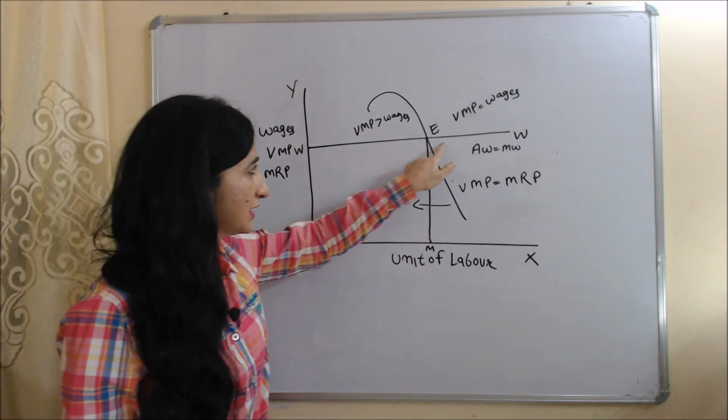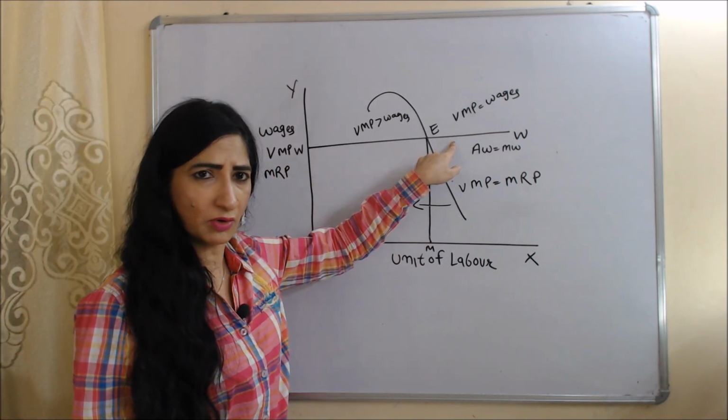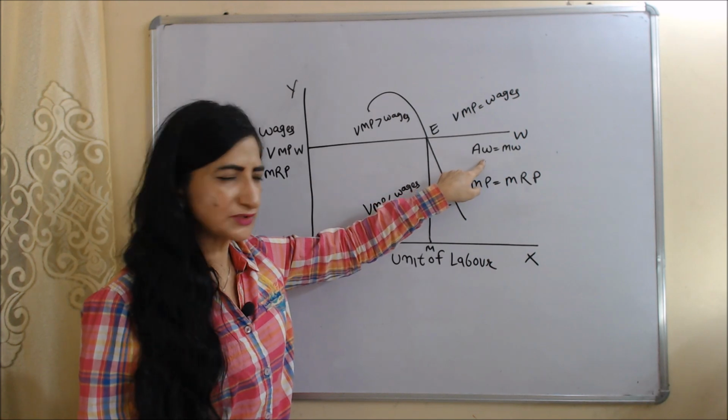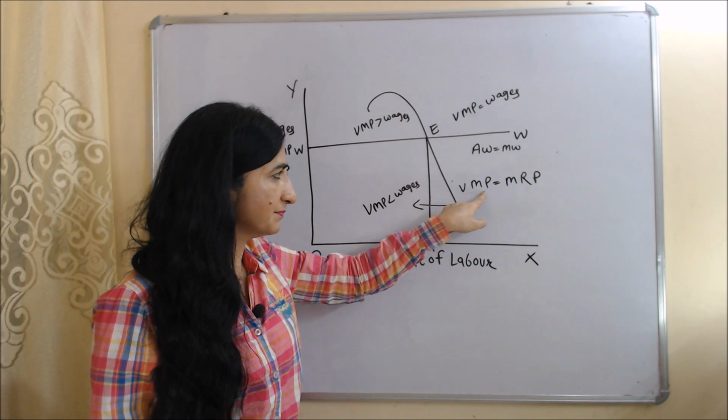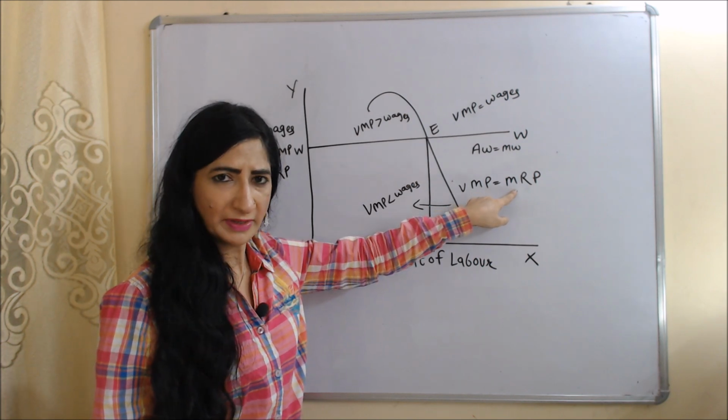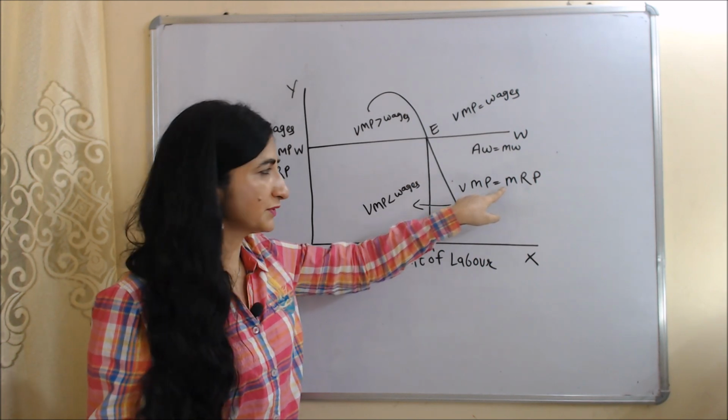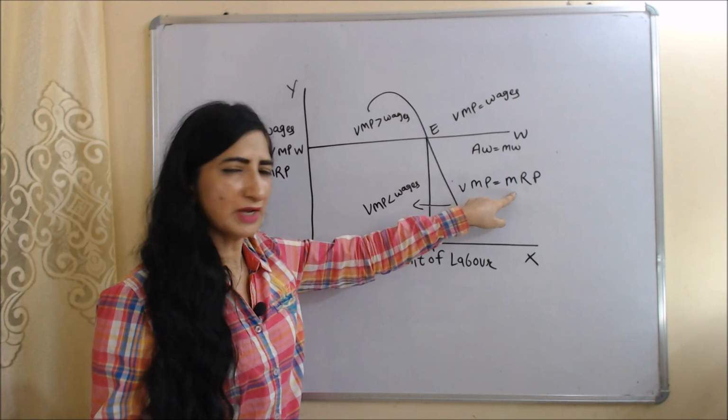This horizontal line represents our wage rate, which is constant. AW is the average wage rate, MW is the marginal wage rate. This curve represents VMP and MRP of labor, and under perfect competition we assume VMP equals MRP.